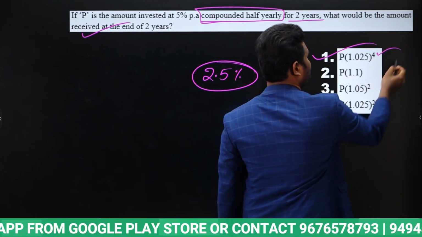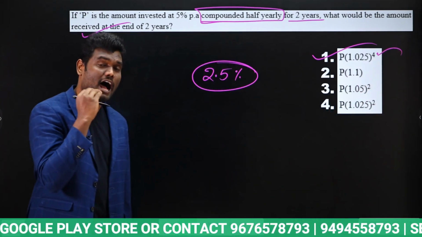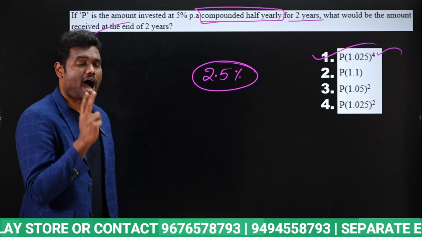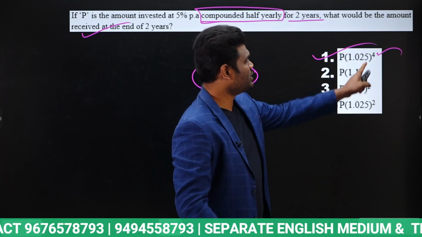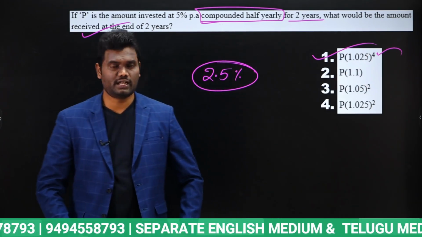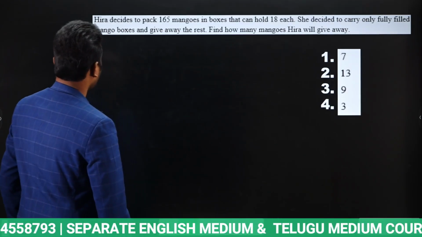Why we are writing this 4 means it is said half yearly basis 2 years. Half yearly basis 2 years means in 2 years we will have 4 half yearlies. So that is reason power 4. Is that clear? Next one.